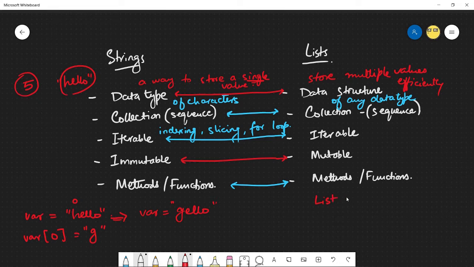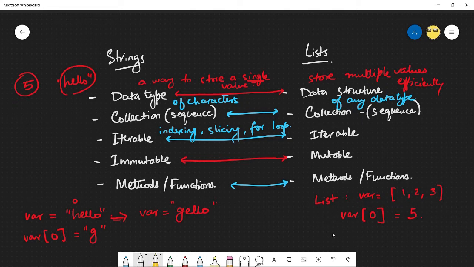Let's say I have var to be the list of 1, 2, 3. So it's a list of 3 numbers, and they're all integers. And because lists are mutable, I can do something along the lines of this. What that'll do is it will update the original definition.